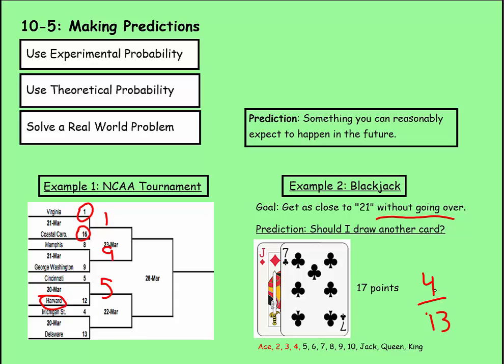This is less than a 50% probability, meaning that I probably shouldn't take another card because that'll probably mean I go over. I mean, is there a chance that there could be a 3 or a 4 in the next card? Sure. But if I'm playing the probability, I probably won't take one because it's less than 50%.